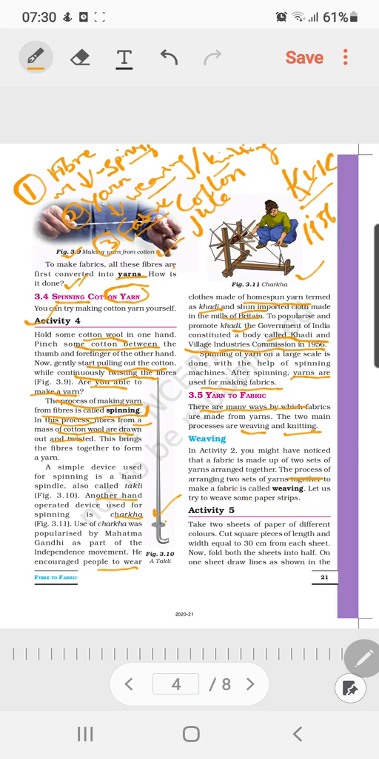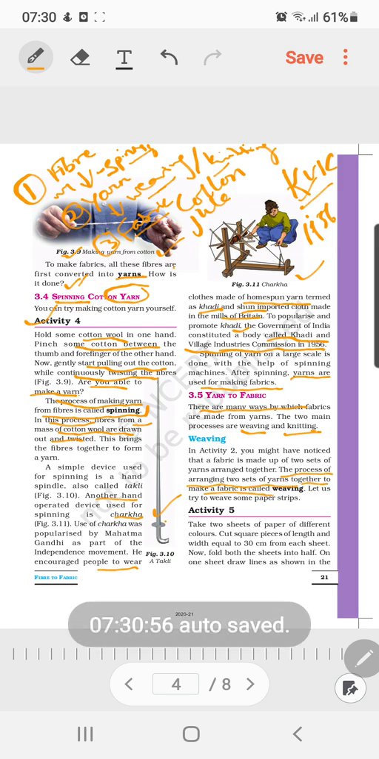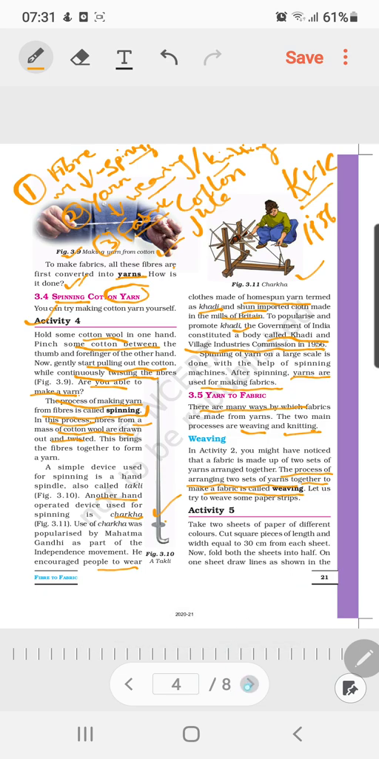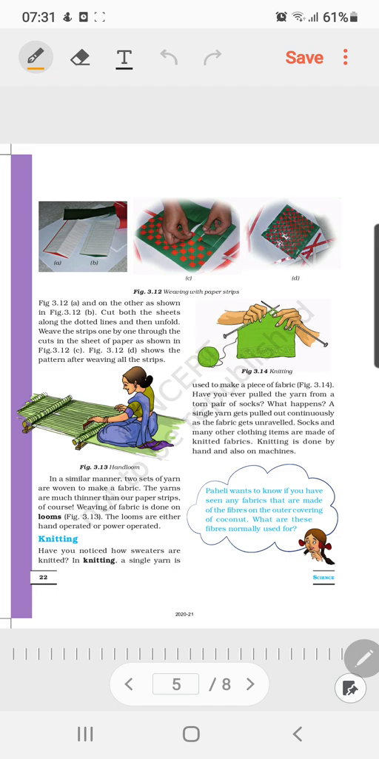Okay, so what is the definition for weaving? The process of arranging two sets of yarn together to make a fabric is basically weaving. So you can practice this activity by doing one simple work at your home. Also take two different colors of paper strands, and try to arrange them like the activity which is being shown here in figure number 3.12, where the weaving with paper strips is being shown.